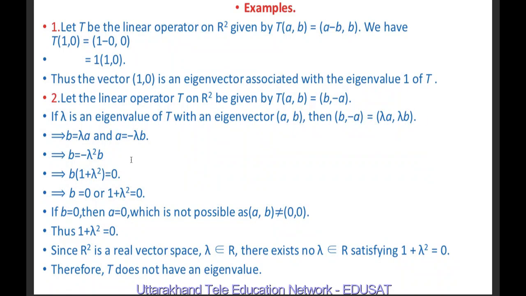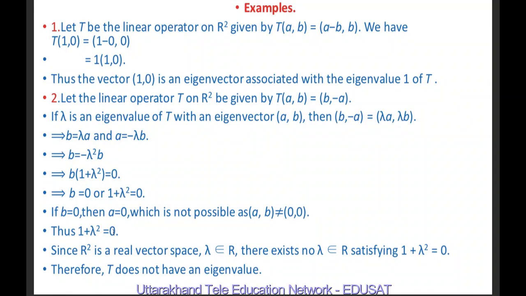If we substitute a equal to minus lambda b in this equation, we get b equal to minus lambda square b. If we shift this to the left hand side, we will get b into (1 plus lambda square) equal to 0. And this implies b equal to 0 or 1 plus lambda square equal to 0. If b equal to 0, then a equal to 0, which is not possible because (a, b) is not equal to (0, 0). This should be non-zero.